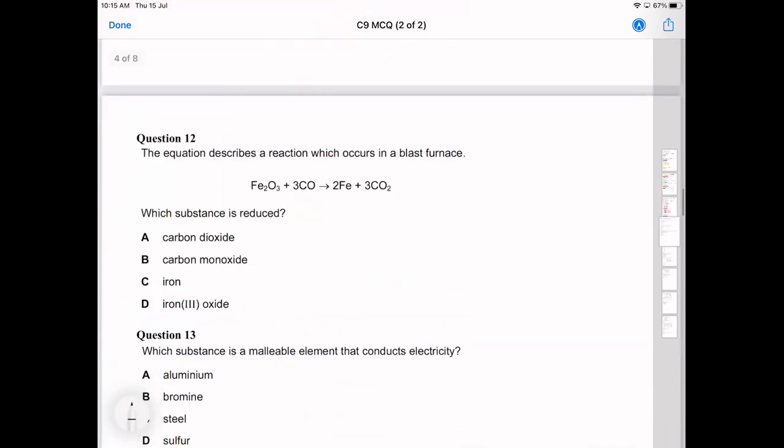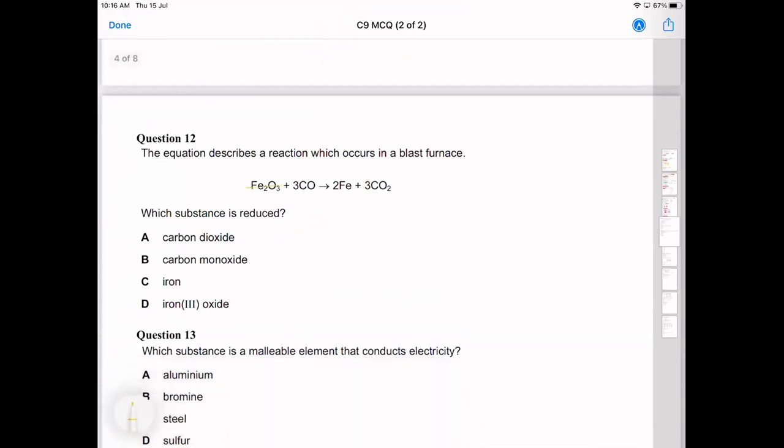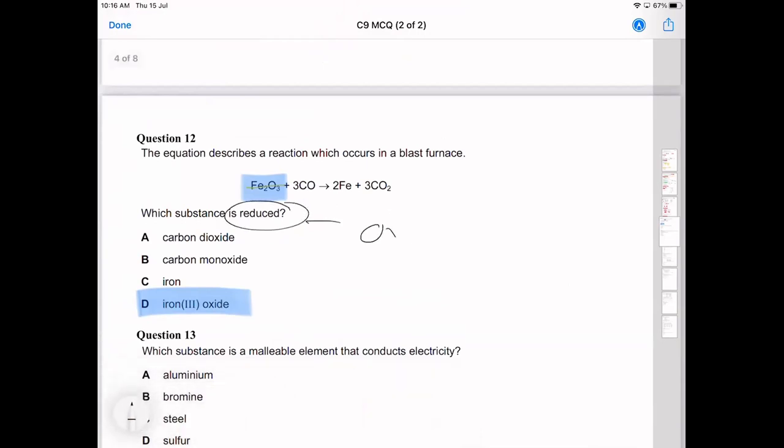The equation describes the formation of iron. Which substance is reduced? Technically we haven't done this because we haven't talked about oxidation and reduction, so I'll forgive you if you didn't get this one, but it's the iron oxide that is reduced. Reduction literally just means removal of oxygen. The word reduce means oxygen removed. So which chemical has had oxygen removed? It's the iron(III) oxide.